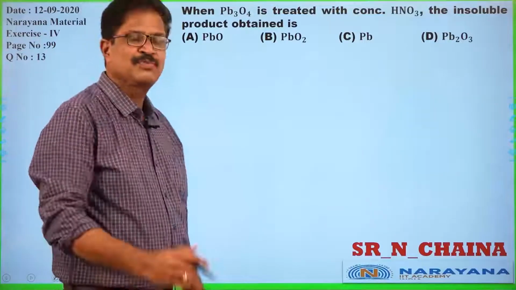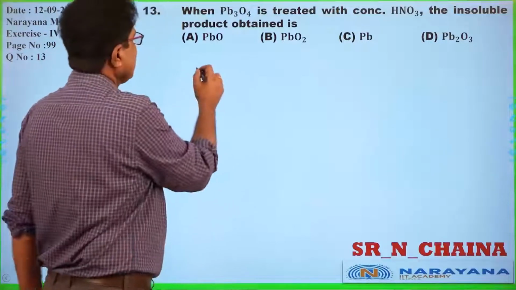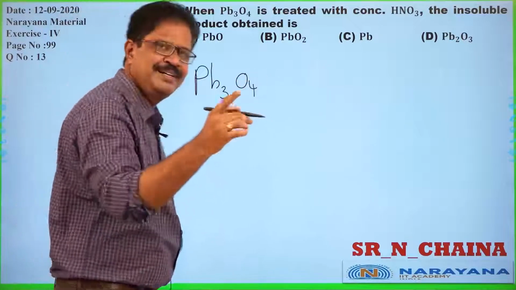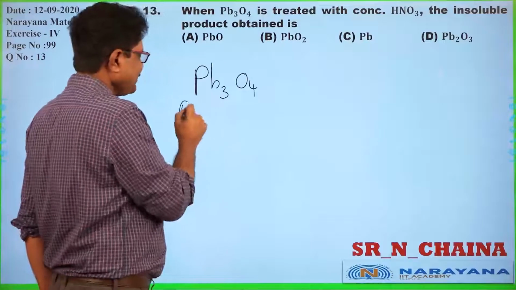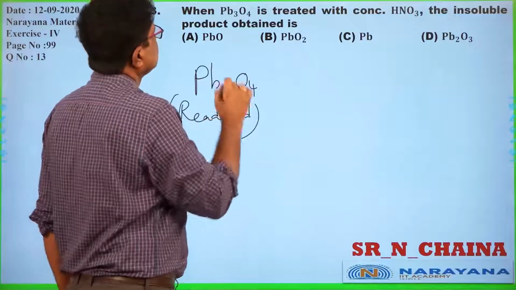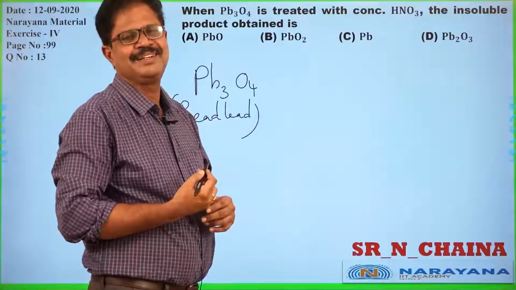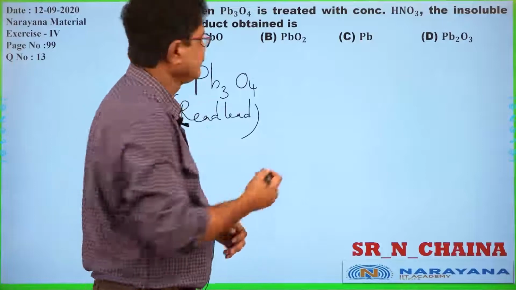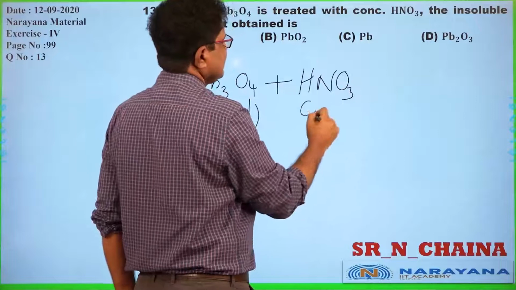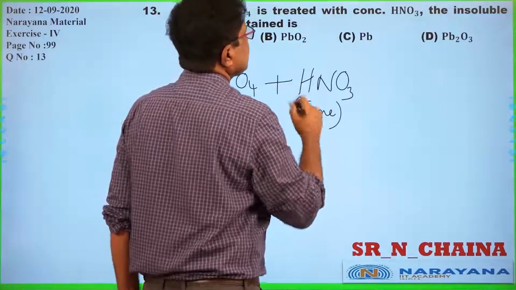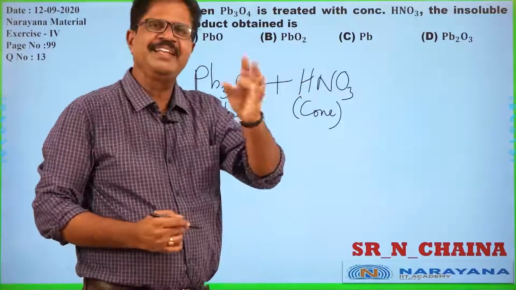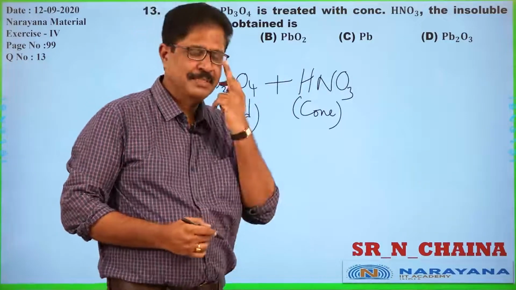When Pb3O4, again red lead, repeatedly we are saying it is red lead, is treated with concentrated HNO3, nitric acid in concentrated state, then the insoluble product obtained is... so a very good question.